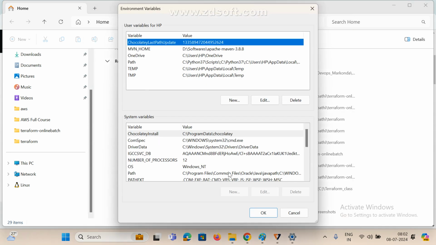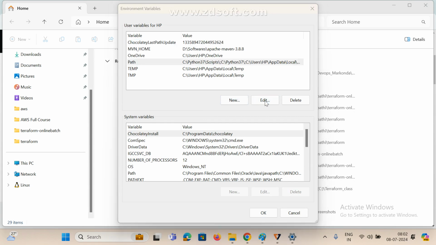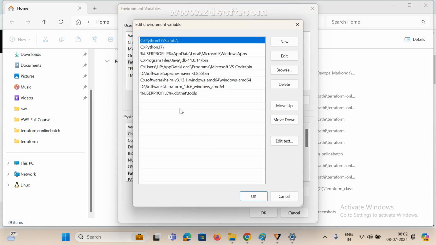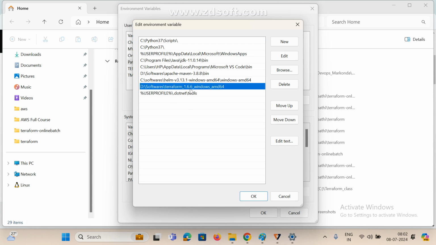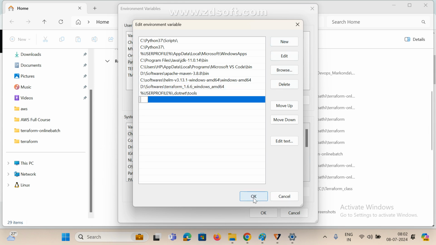Edit environment variables, select Path, click on Edit. Now we can see whether Terraform is already available here or not. Already 1.6 is runnable. So just click on New, paste it, okay, that's it.